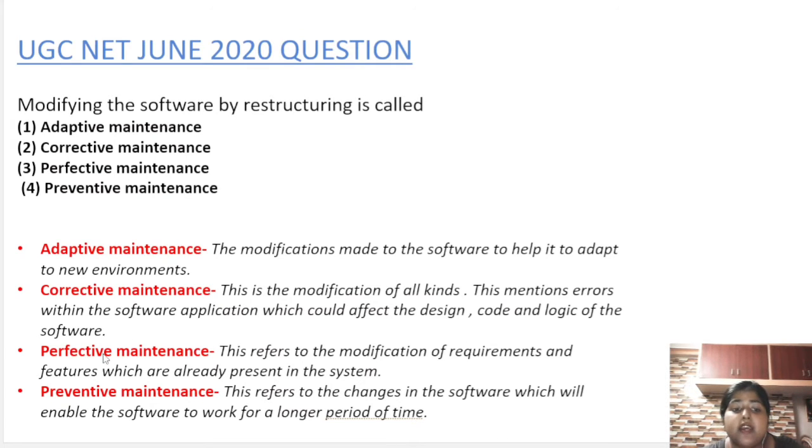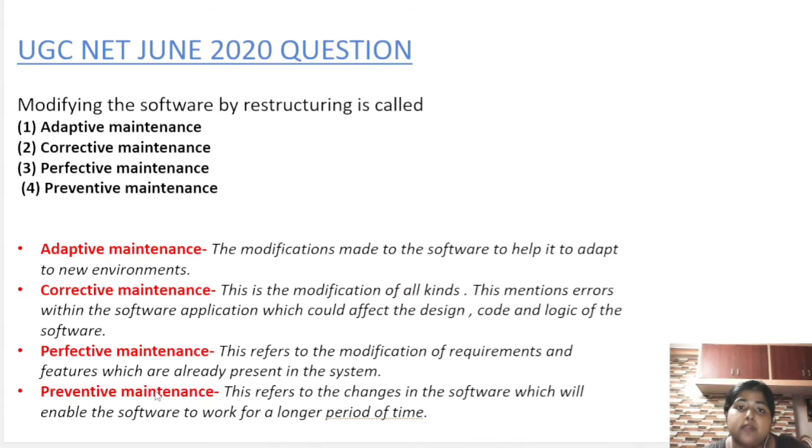And number 3, perfective maintenance. This refers to the modification of requirements and features which are already present in our own system. So in this maintenance, this will let us know about the modification of requirements and features which are already present in our own system. So suppose a user has to make some changes to the requirements and the features of a system. In this maintenance, this will happen. So this is called perfective maintenance.